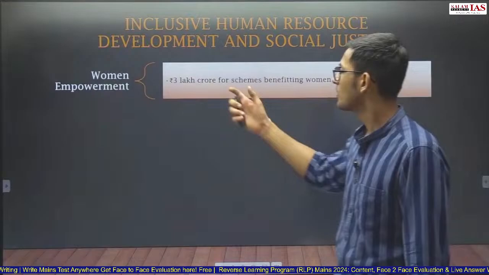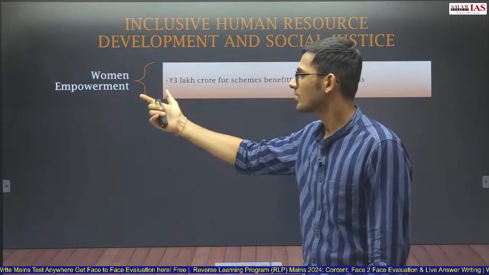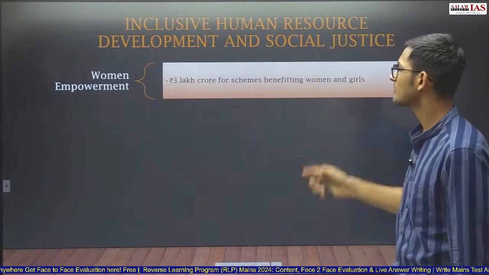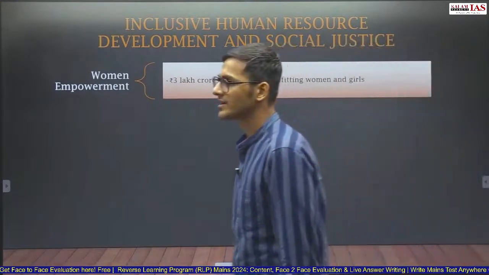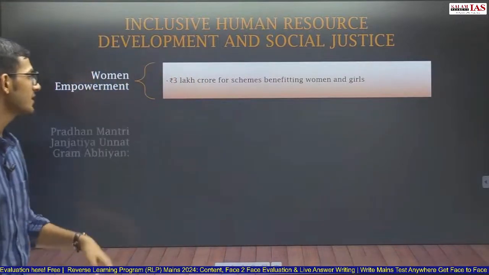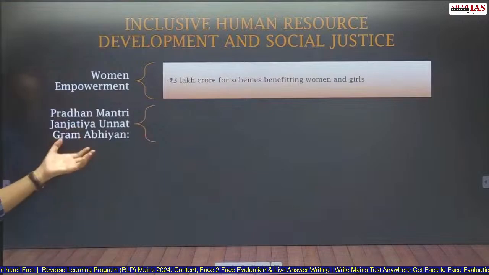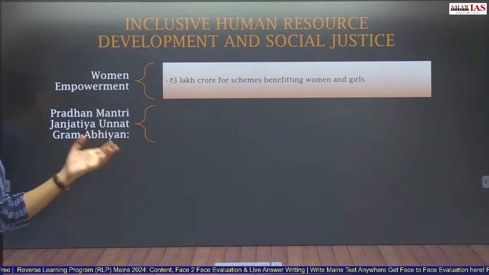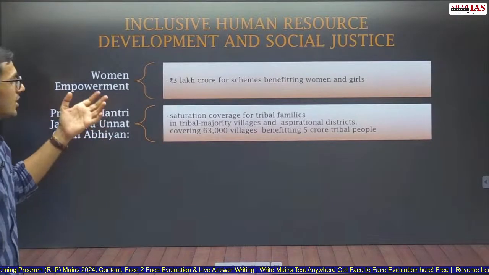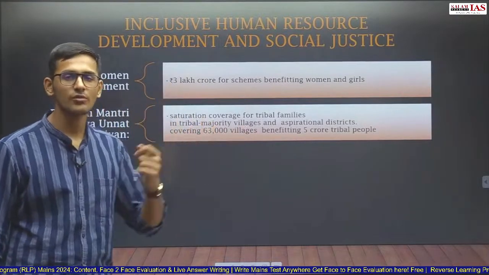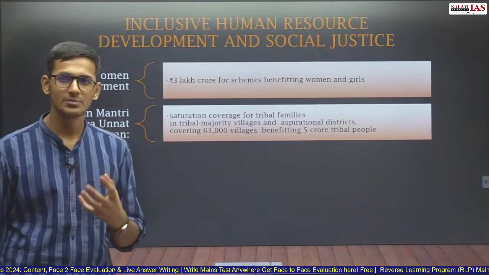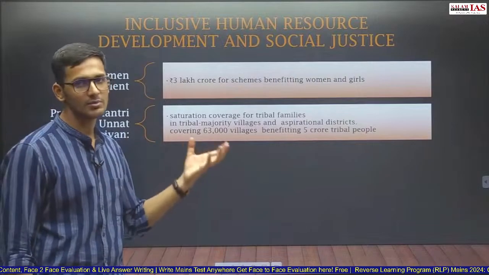Now, for inclusive development, for women empowerment, what are the initiatives taken? 3 lakh crore for schemes benefiting women and girls. So the government has said that rupees 3 lakh crore will be invested this year for schemes benefiting women and girls. Pradhan Mantri Janjatiya Unnat Gram Abhiyan. So a new mission is there, Pradhan Mantri Janjatiya Unnat Gram Abhiyan, which focuses upon saturation coverage of the tribal families. So this will try to provide all the schemes which are available to the tribal families.